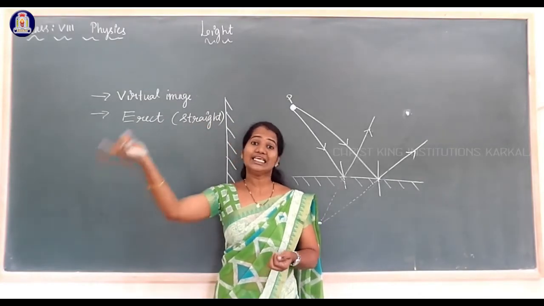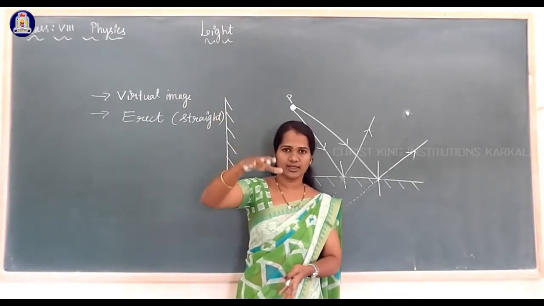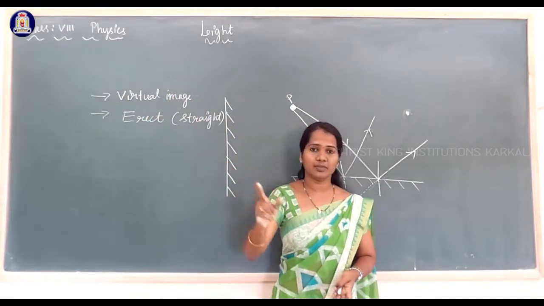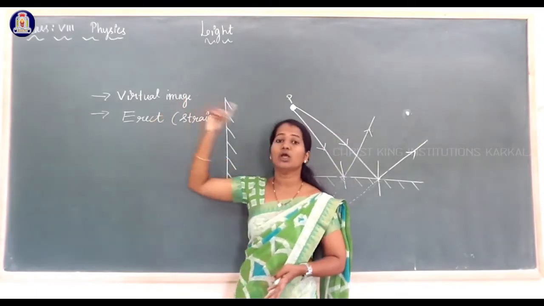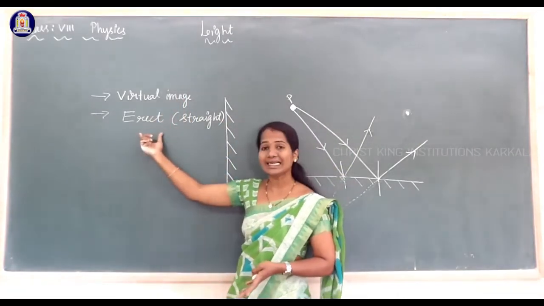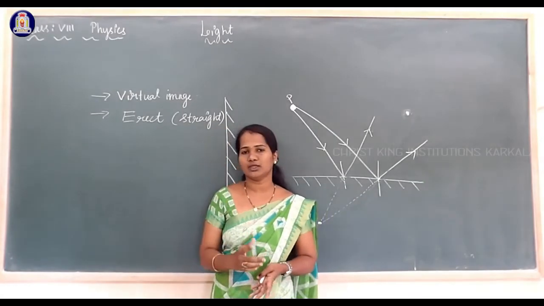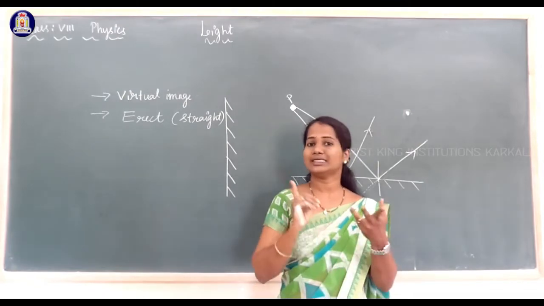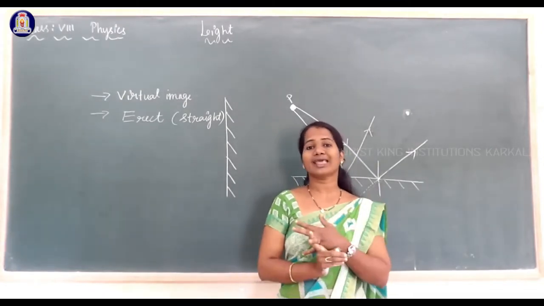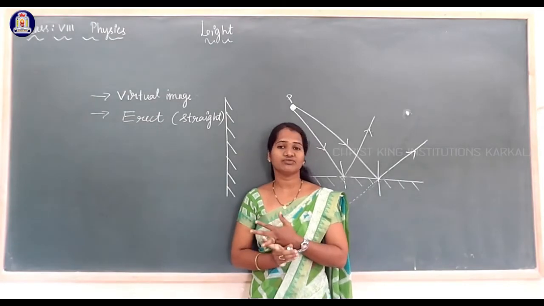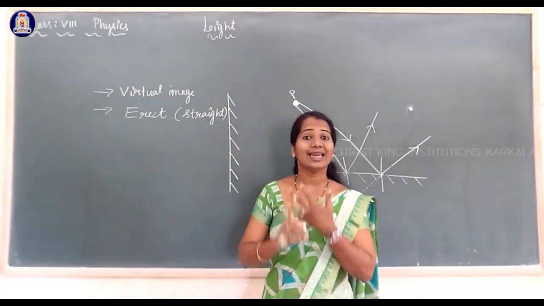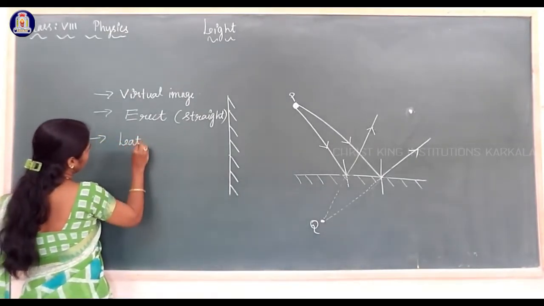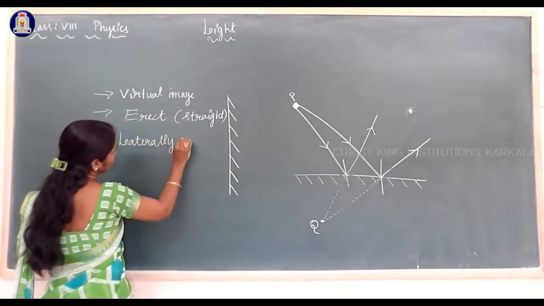Real images are inverted. Inverted means upside down, but the image given by a plane mirror is a virtual image. Virtual image is always erect. Erect in the sense straight image. So it is an erect image. Virtual, it is an erect image. And one more characteristic of the image formed by a plane mirror, it is a laterally inverted image. Laterally inverted.